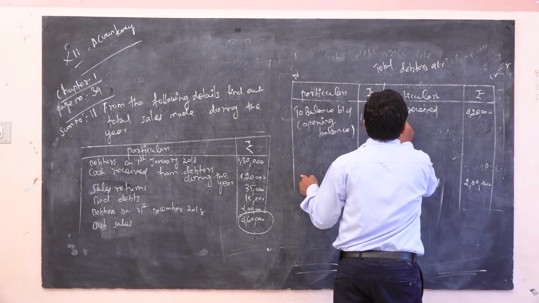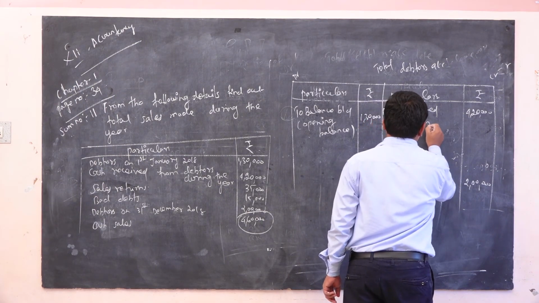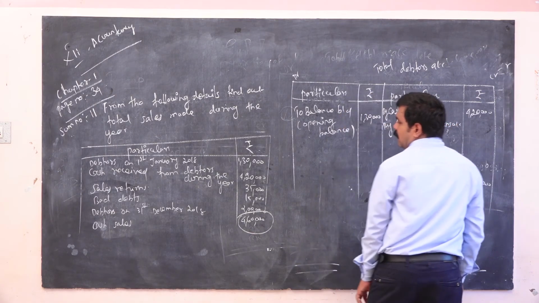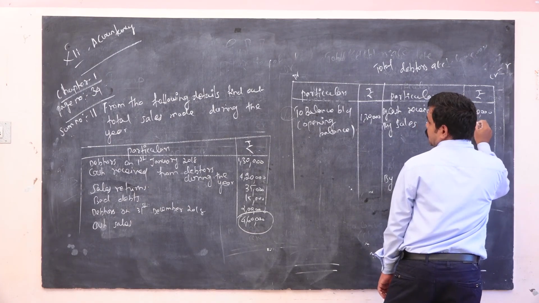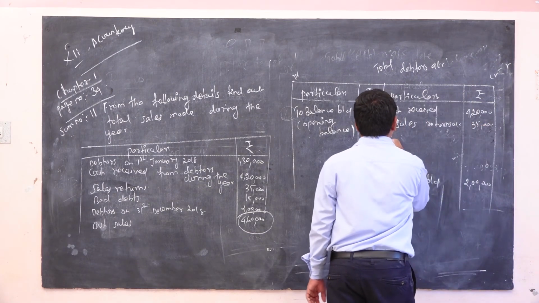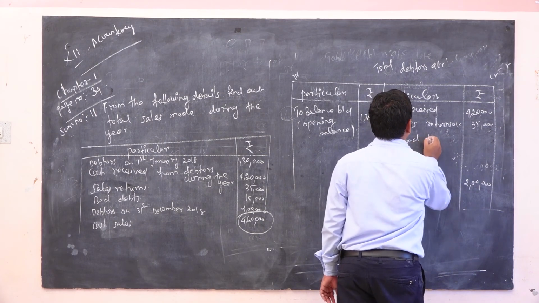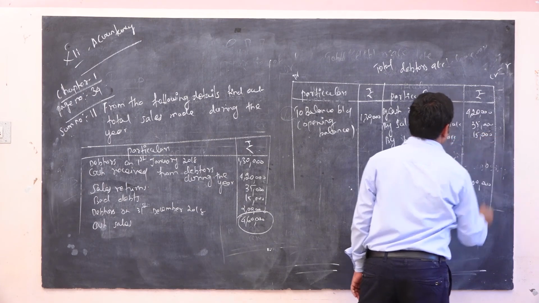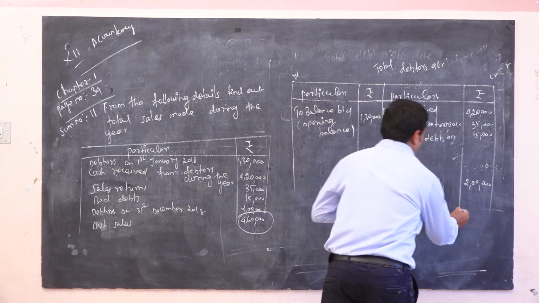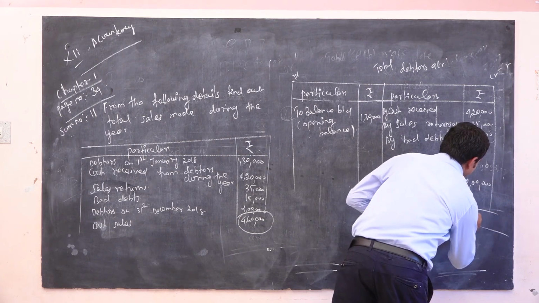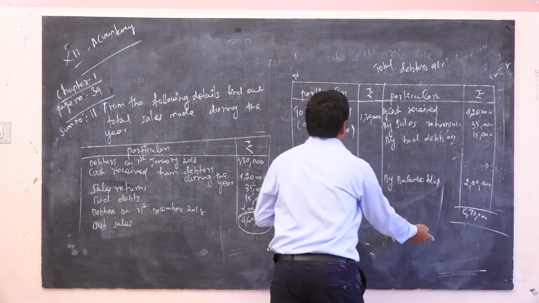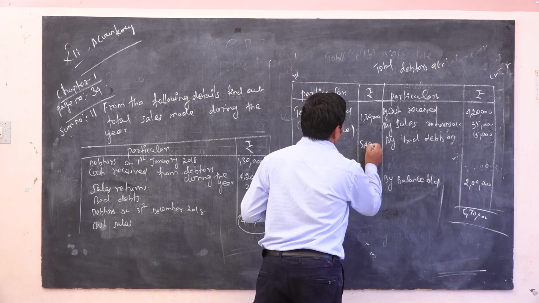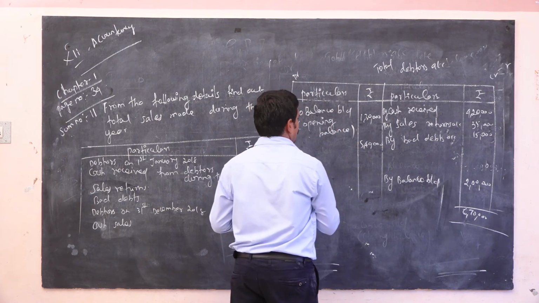Sales return, that is by sales return account. The amount is 35,000. Next, by bad debts account 15,000. So now you have to calculate the total amount, it is 6,70,000. So I have to deduct the other amounts from this amount. The amount is 5,40,000. Okay, 5,40,000.